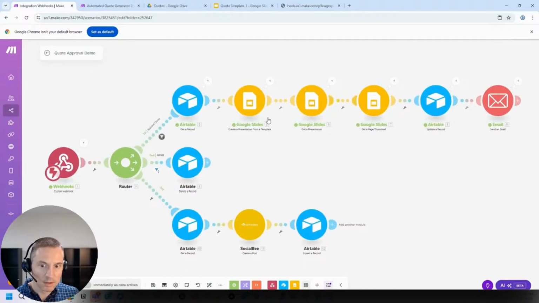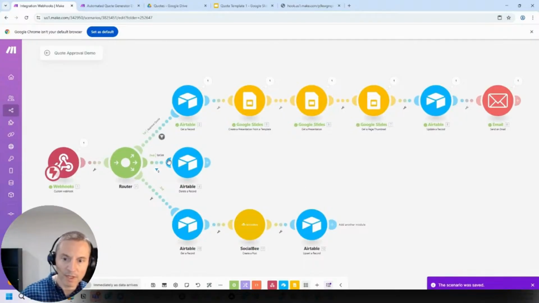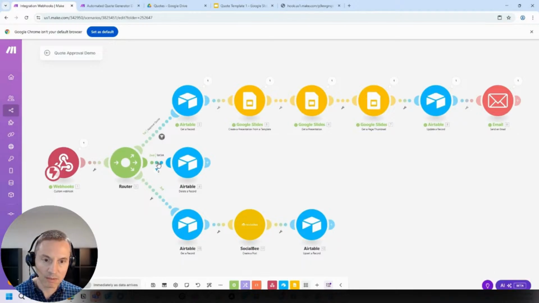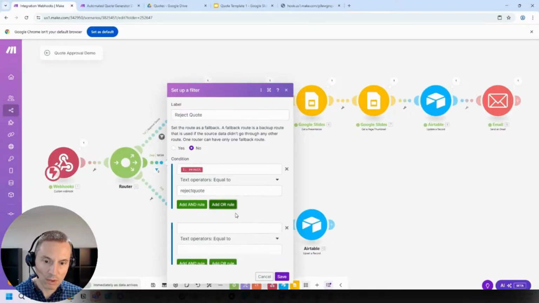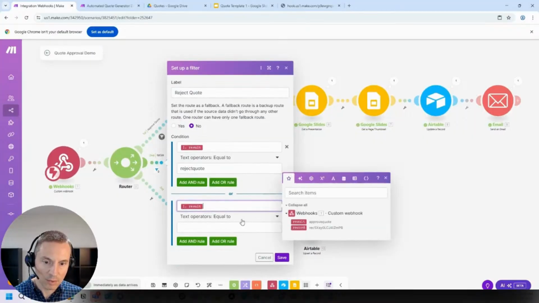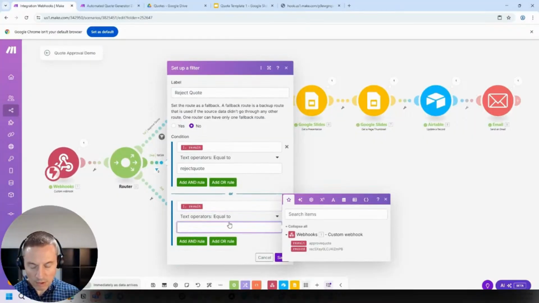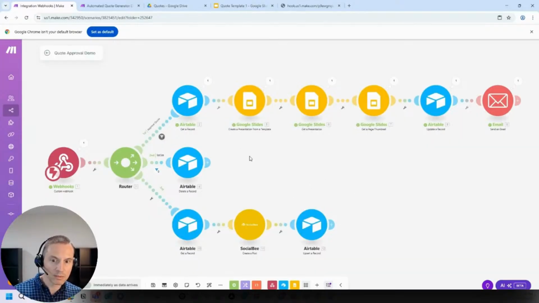So there we go. Now, what we could also do is if we reject the image, say we want to delete it again, we could just hit an or on this and put or equals reject image. So either way, if we do any rejection, it's just going to delete the record.